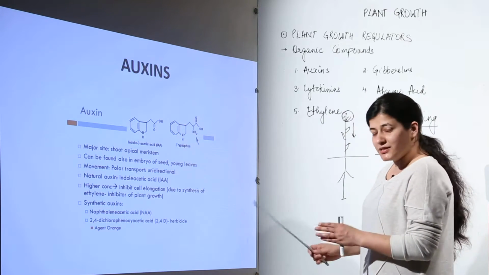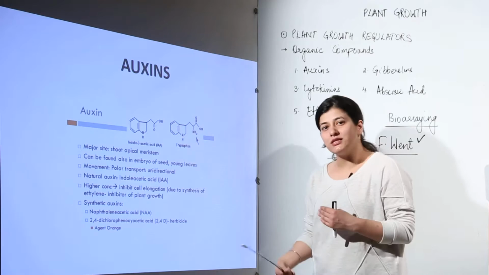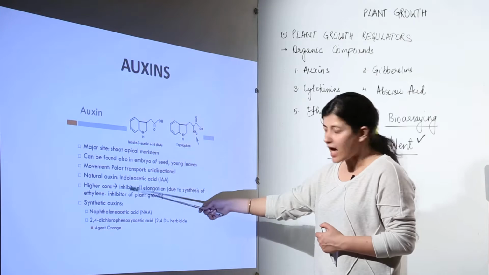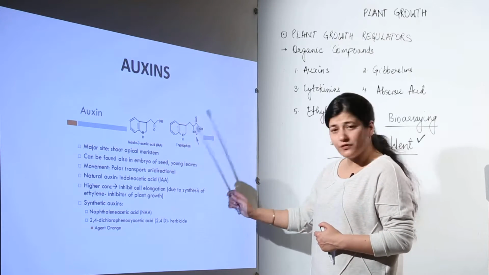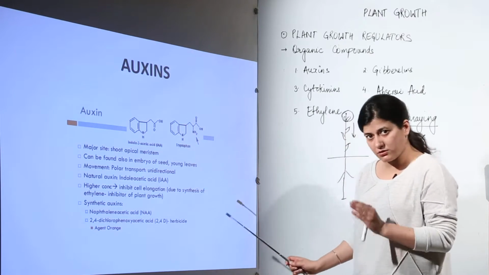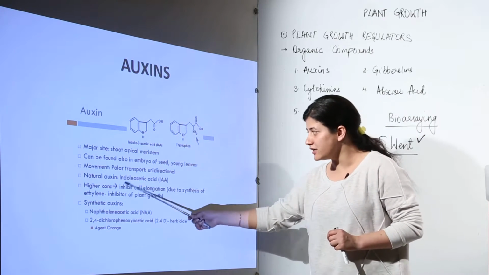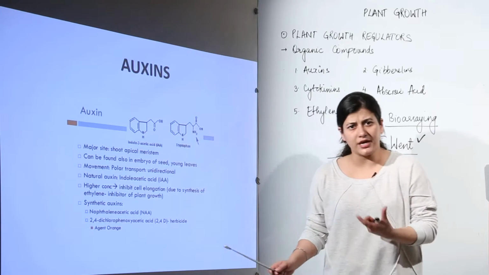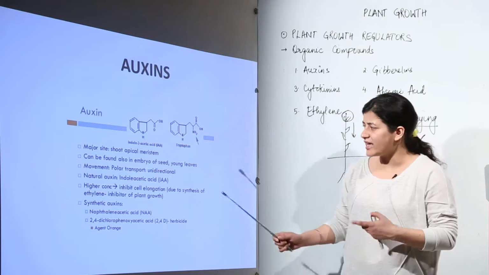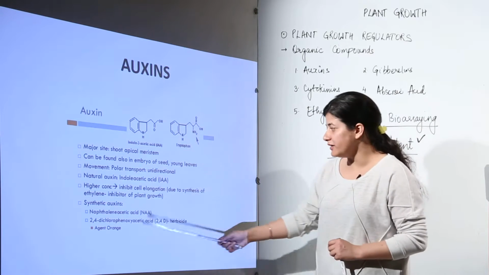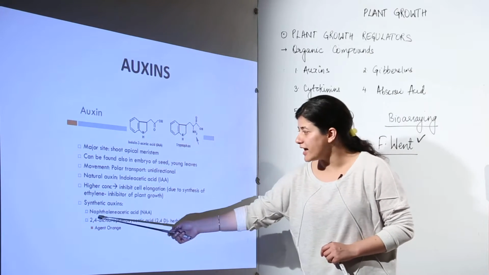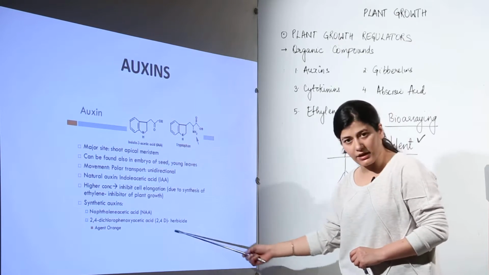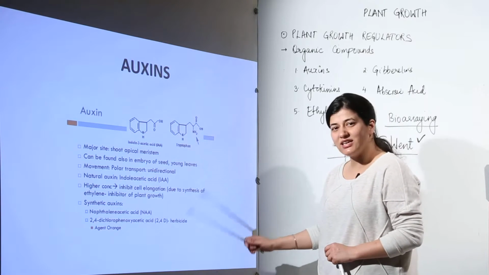Now I told you that they are naturally formed or synthesized synthetically. Natural auxin is indole acetic acid, IAA. A few of the synthetic auxins, you have to remember these names. Indole acetic acid is the auxin naturally synthesized within the plants, and over time horticulturists and other agriculturists have synthesized auxins synthetically as well, such as NAA, naphthalene acetic acid, and 2,4-D, which is a herbicide. Herbicide means it kills the herbs.